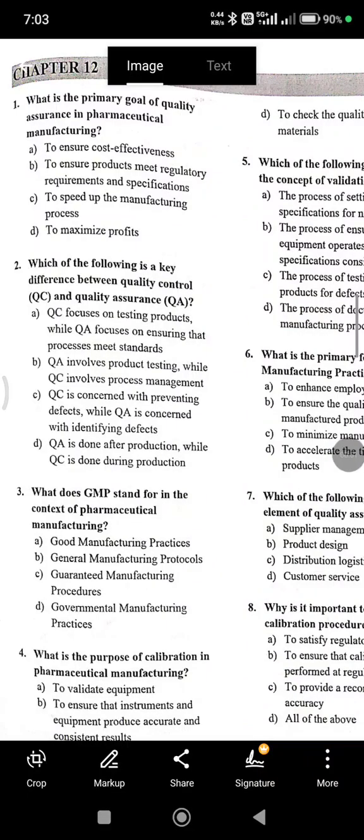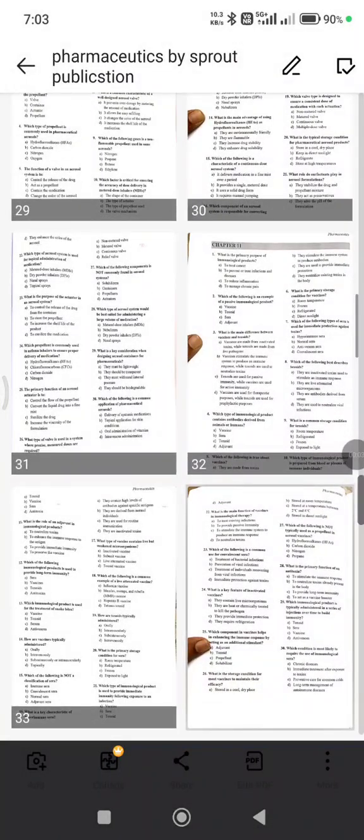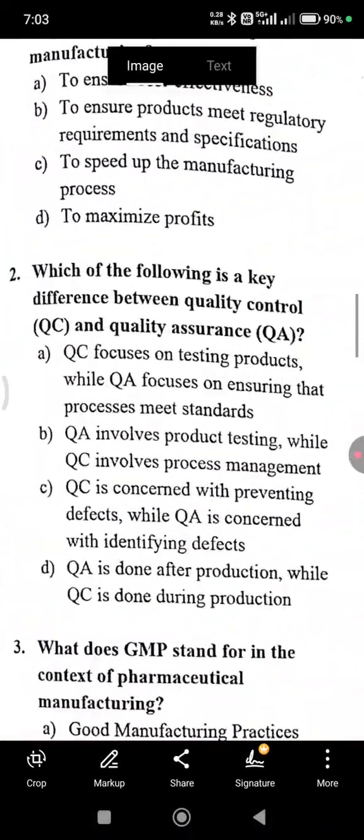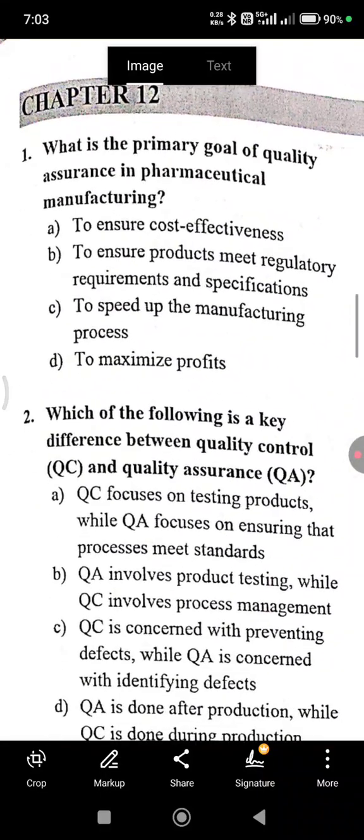Dear student, today we are studying Chapter 12 of Physical Pharmaceutics.